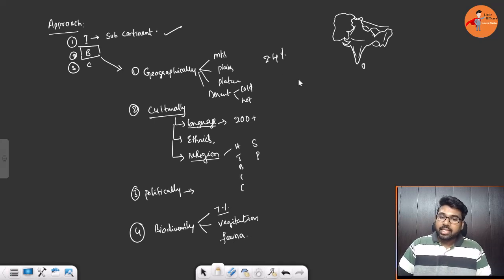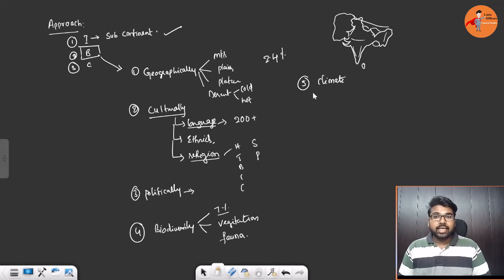Even from the perspective of climate, as per the Köppen classification or general classification, you have 11 climatic zones. All those 11 climatic zone features can be seen in India. So in each segment I'm taking, I'm trying to show that the varieties found in a very big landmass, such as a continent, can be seen in such a small area, only 2.5% of the globe. This is how we are elaborating and justifying that statement.